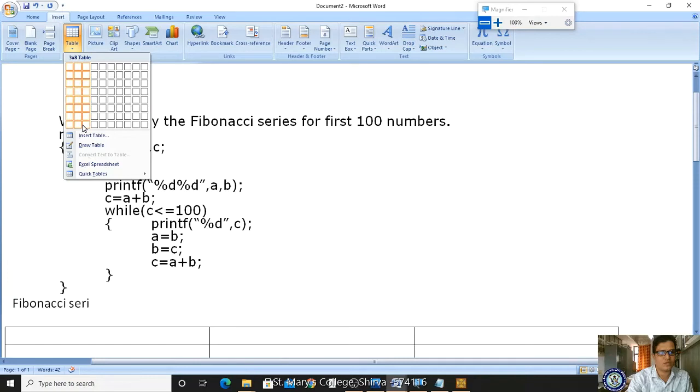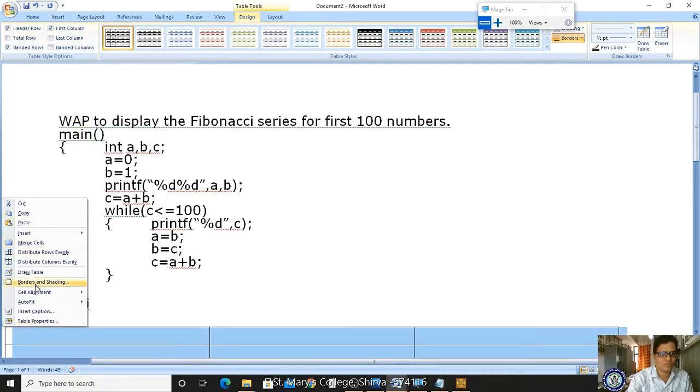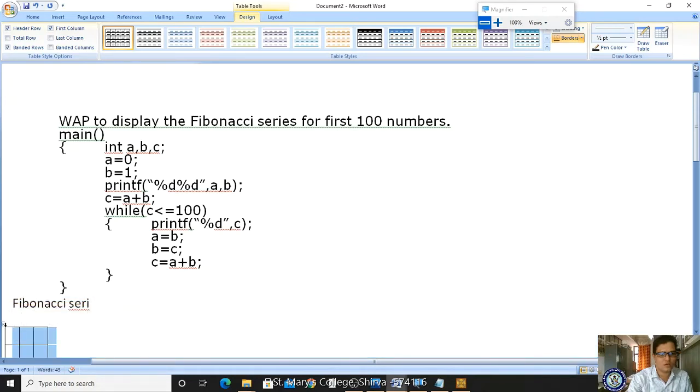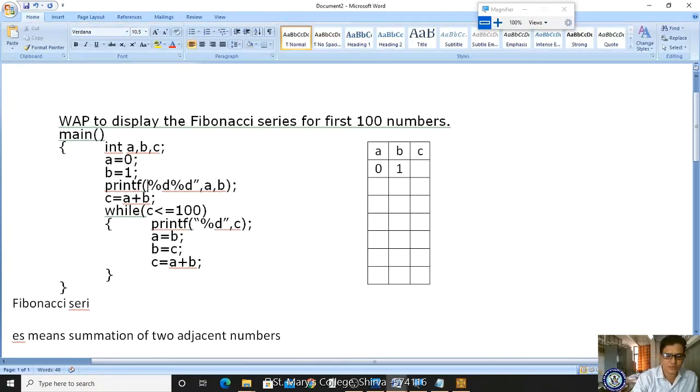I will take the content here, for our understanding purpose, right? So what are the variables I have taken? I have taken A, B, C. This is only for your understanding purpose. What is the initial value of A? It is 0. What is the initial value of B? Assigned 1.